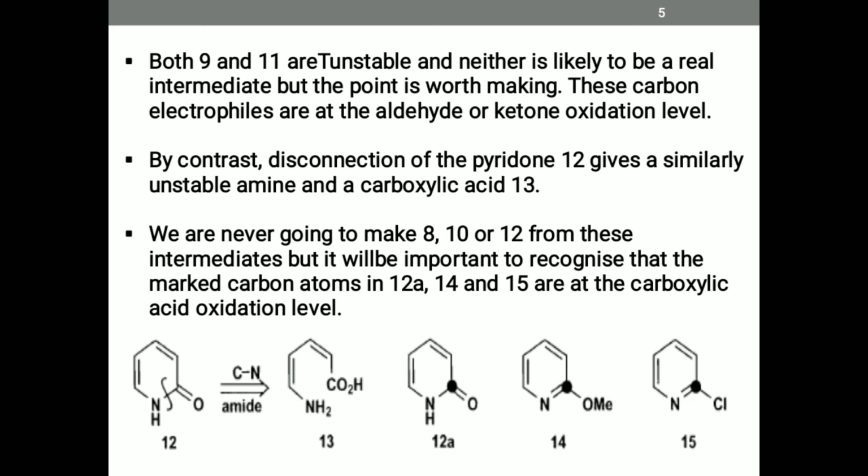In contrast, disconnection of pyridone 12 gives a similarly unstable amine, and carboxylic acid structure 13 is obtained. We are never going to make 8, 10 or 12 from this intermediate, because it is important to recognize that the marked carbon atoms in 12A, 14 and 15 are at the carboxylic acid oxidation level.